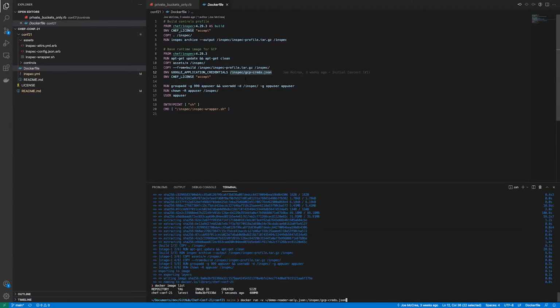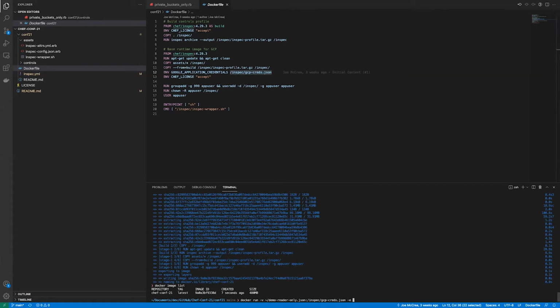This is the location on my machine, then a colon, a slash, and the credentials location inside the container. That matches up with where we're telling it that we're going to mount the credentials, so when it runs, it will know where to pick those up.